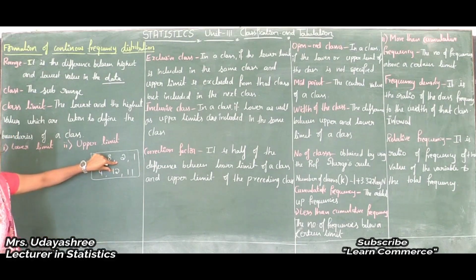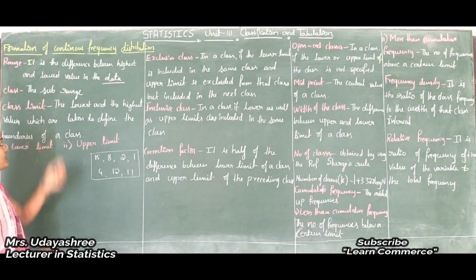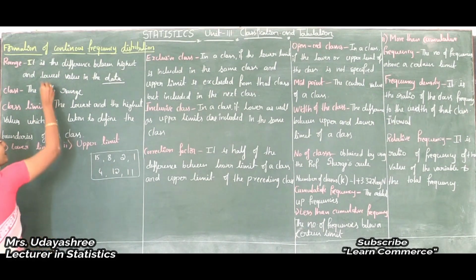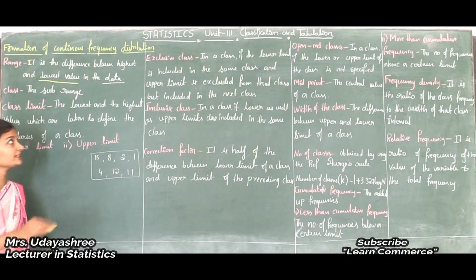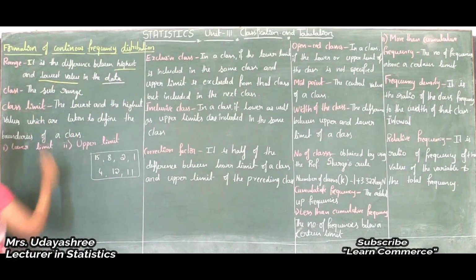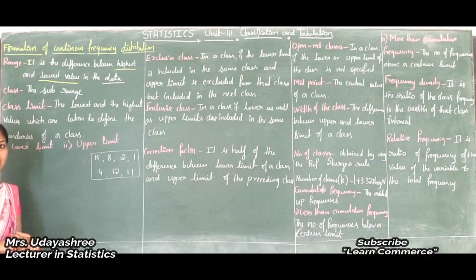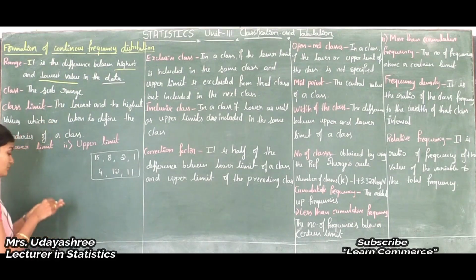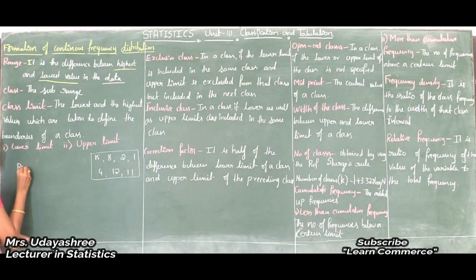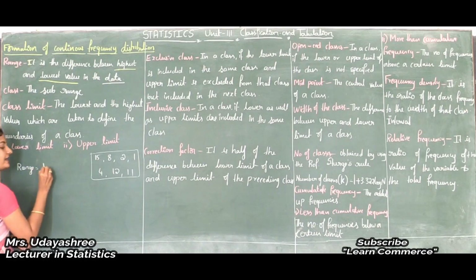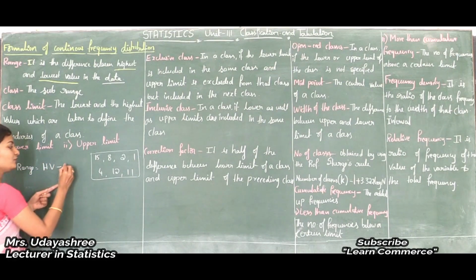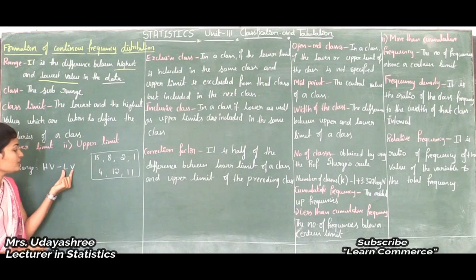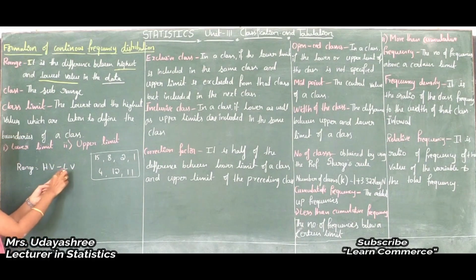So from this, how to find out range? Range is the difference between the highest value and the lowest value. So how to calculate range? Here the lowest value is subtracted from the highest value. The difference in the sense of subtraction. So how to write the formula? Range is equal to highest value, that I will write HV, highest value minus lowest value. So it means it is the difference between the highest value and the lowest value.